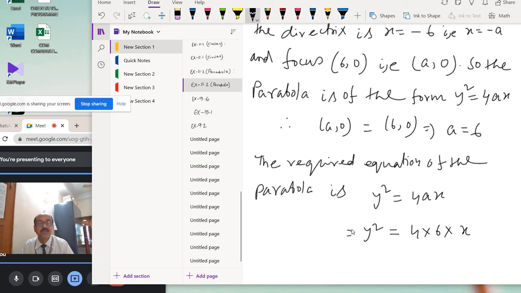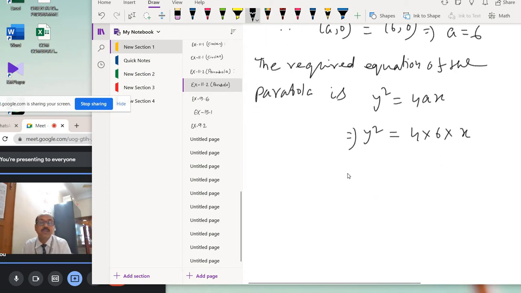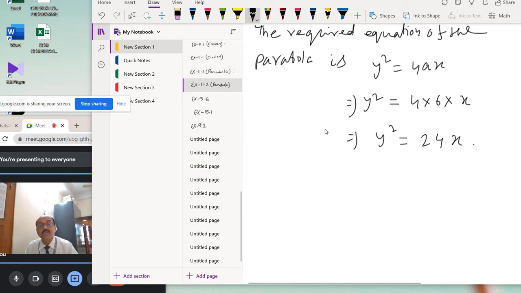Okay, so it is y square equal to 24x. This is the answer. Okay, this is the required equation of the parabola. Okay. Yes, sir. Next question, number 8.